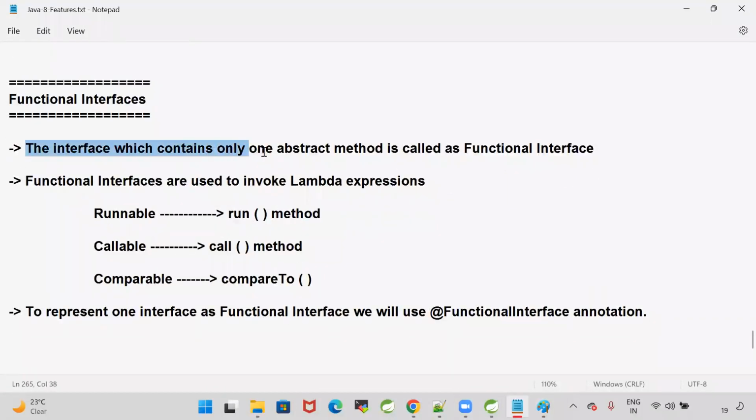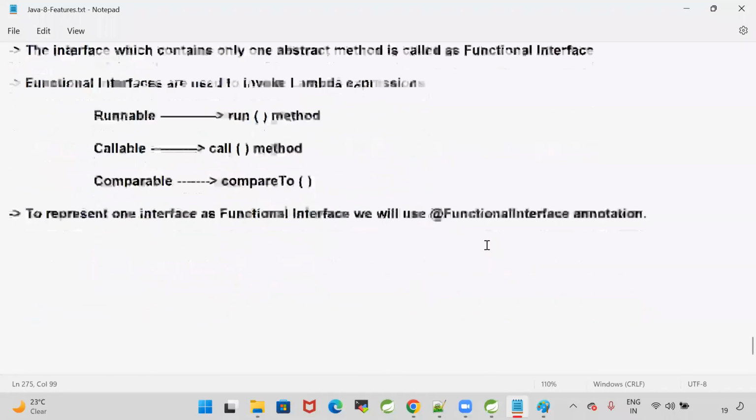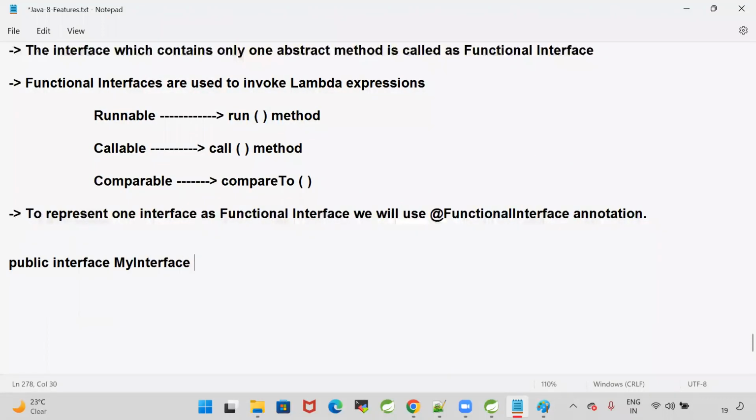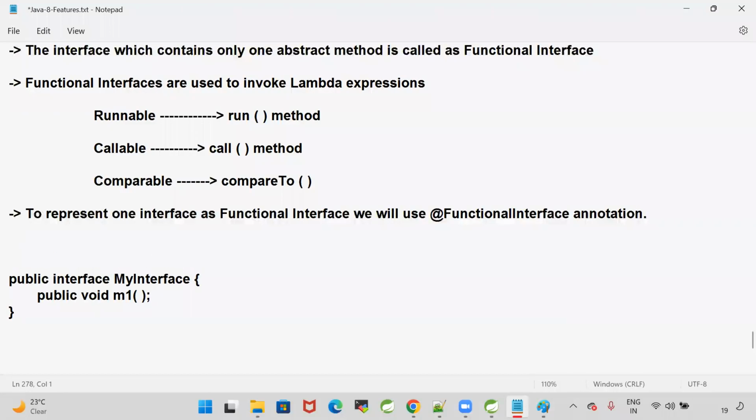The interface which contains only one abstract method is called a functional interface. Functional interfaces are used to invoke lambda expressions. To represent an interface as a functional interface, we use the @FunctionalInterface annotation. Public interface MyInterface. Inside this interface, you need to write only one abstract method, public void m1. To represent this as a functional interface, @FunctionalInterface.